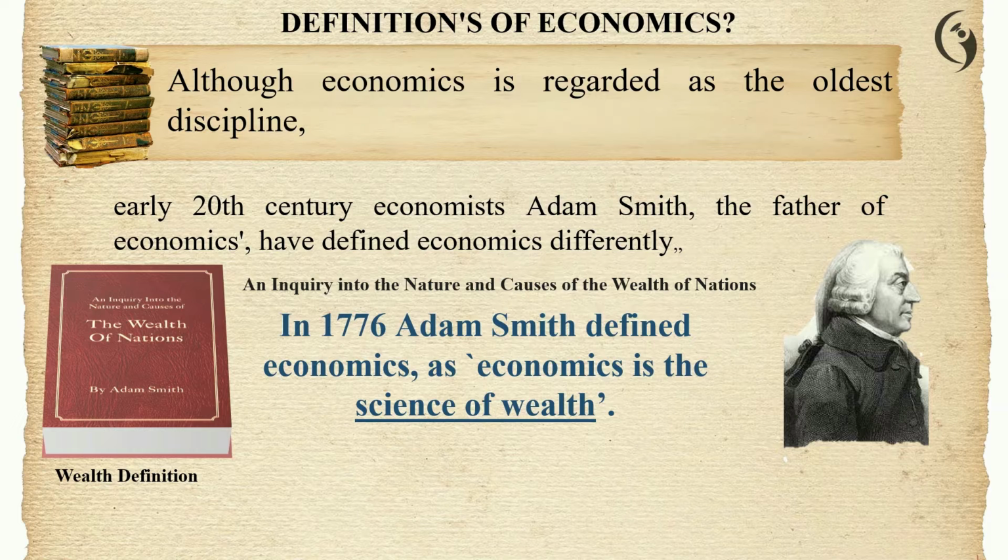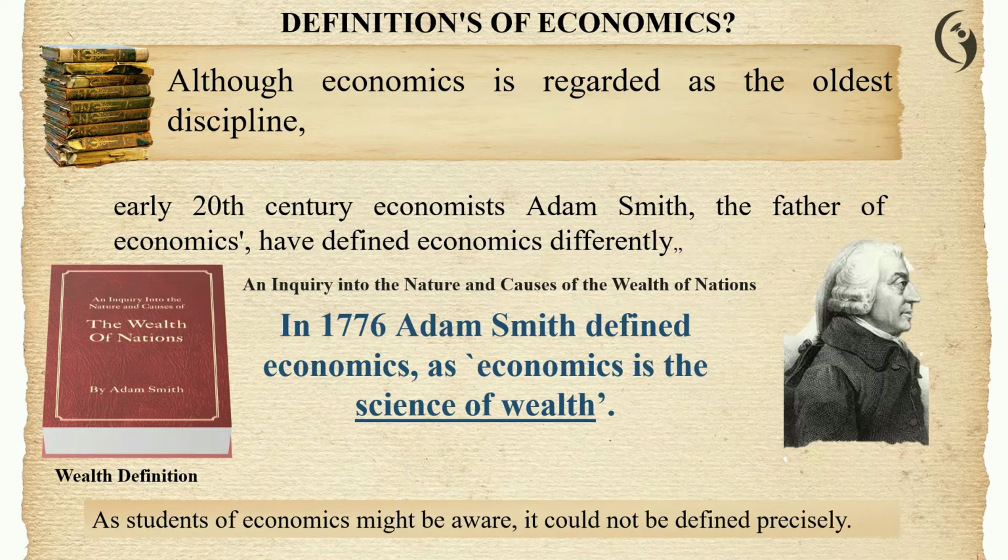Before Adam Smith, economics was known as political economy, because economics was part of the administration of the government. After the publishing of the Wealth of Nations, economics became a separate discipline.